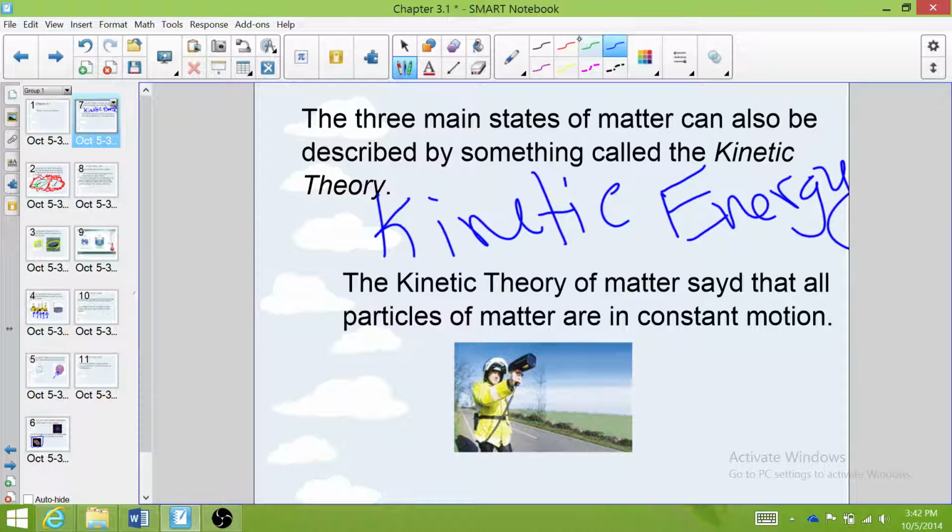That means if you are driving in a car and you're speeding, you're going 20 miles per hour above the speed limit, you have much more kinetic energy than you're supposed to, and you're going to get pulled over. Now, the kinetic energy of the particles inside different states of matter can help us define them.